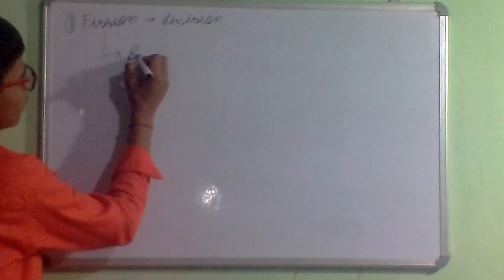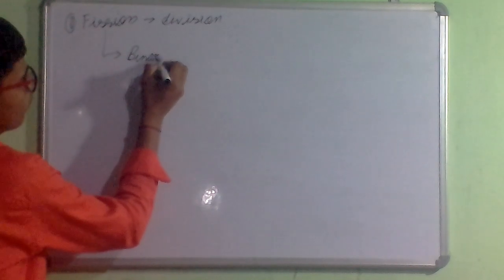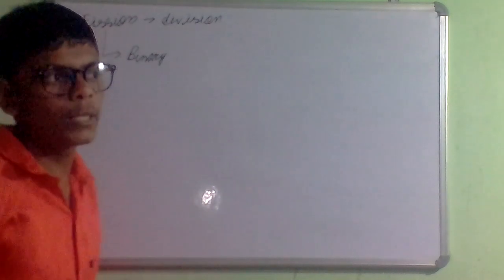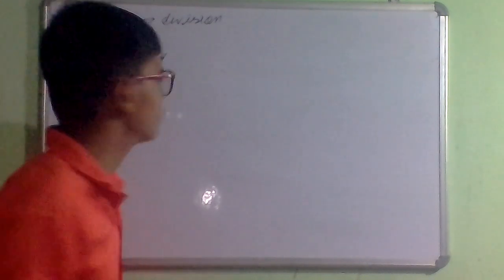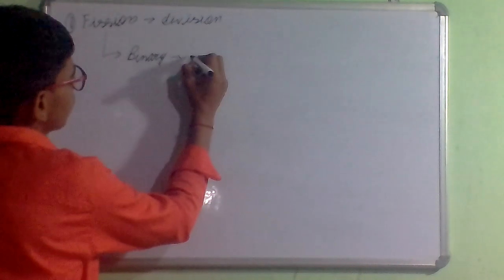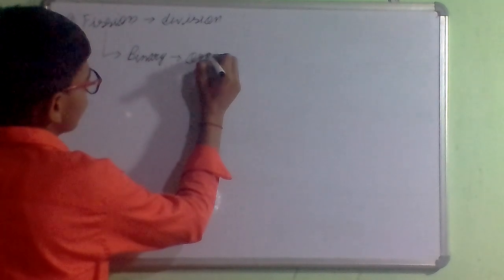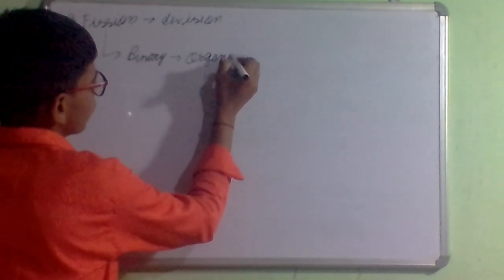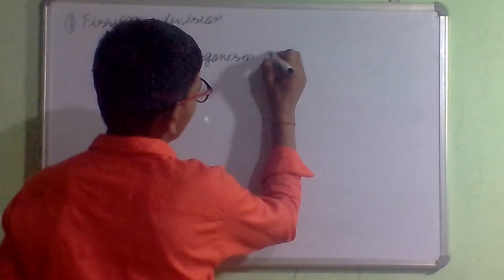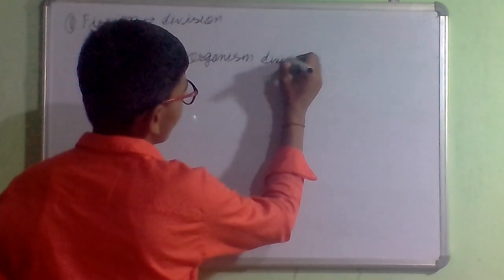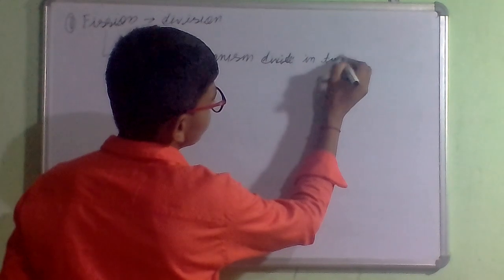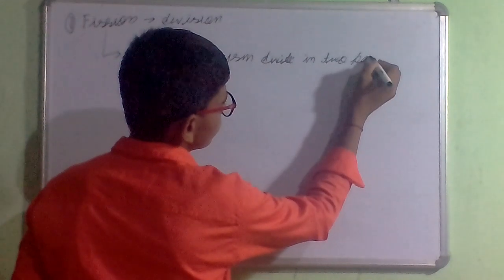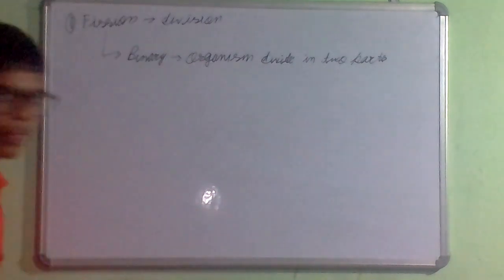Binary fission means that an organism divides in two parts.